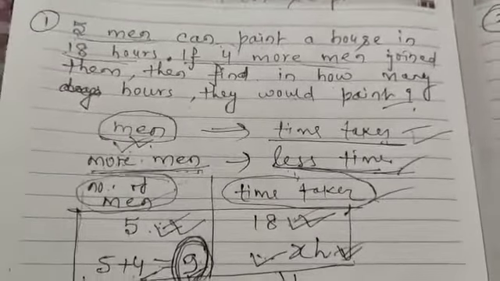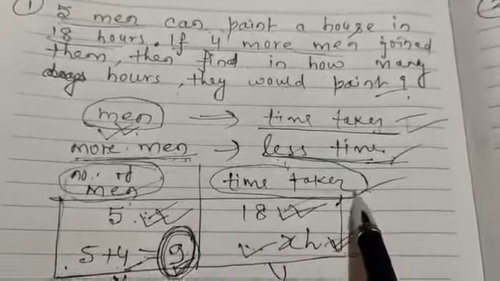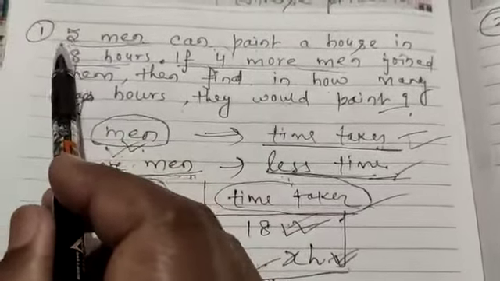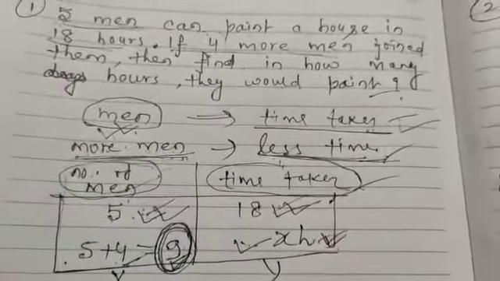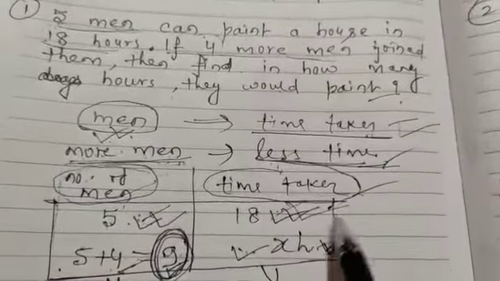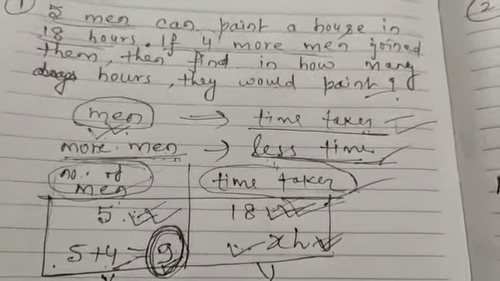So let us prepare the chart first. Number of men and, second, time taken. From the question, in the first case, when there are 5 men, they take 18 hours to complete the work. So the number of men is 5, then time taken is 18. Now what for the second?